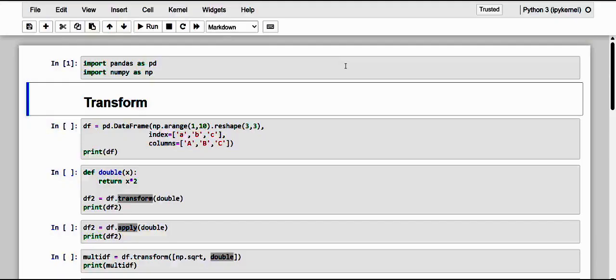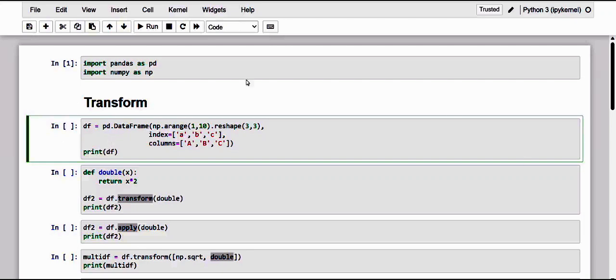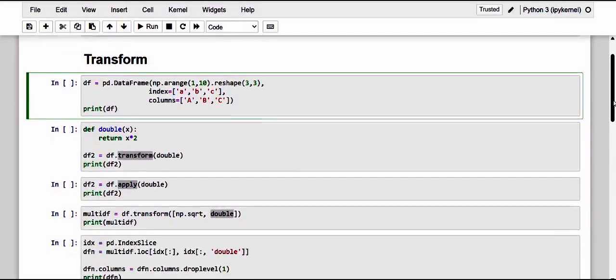And dear friends, the transform method applies transformations on the starting data frame by applying functions. So apparently it would appear as identical behavior to the apply method. Okay, and yeah, here we have already created a data frame, and kindly have a note of it.